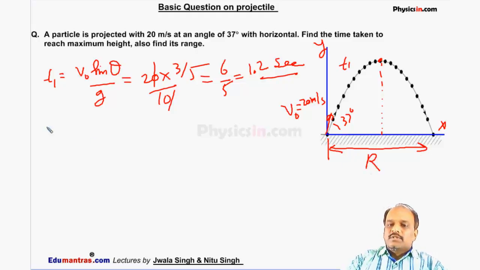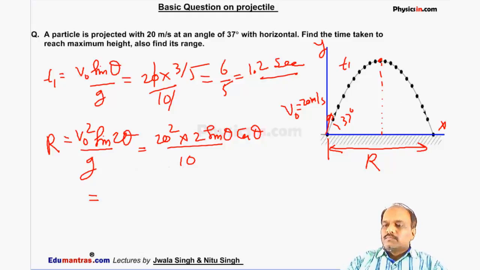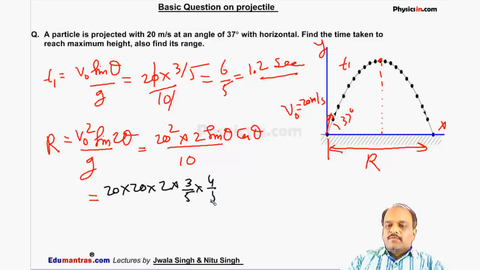Range is v naught square sine 2 theta by g. v naught square means 20 square. Sine 2 theta means 2 sine theta cos theta, divided by g which is 10. So it is 20 into 20 into 2 into sine 37, which is 3 by 5, cos 37 which is 4 by 5, and g means 10, so this 0 will vanish.